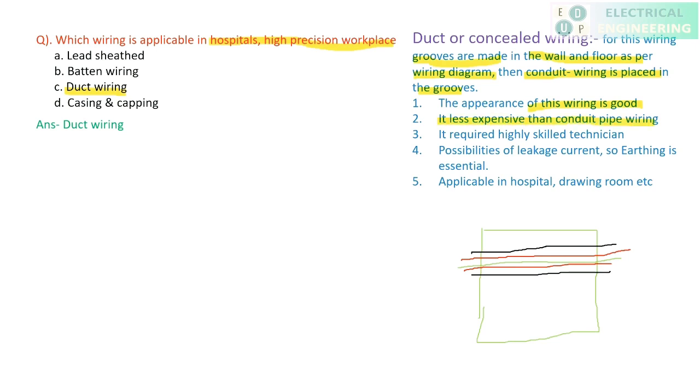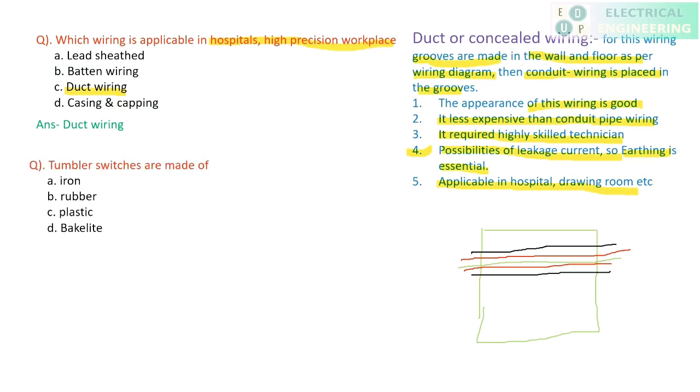It requires a highly skilled technician, because if you deal with it using an unskilled technician, faults may occur and there may be chances of an incident. Possibilities of leakage current are there, so earthing is highly essential. In case of duct or concealed wiring, earthing is highly recommended. This is applicable in hospitals and drawing rooms. Nowadays everywhere we are using duct or concealed wiring.